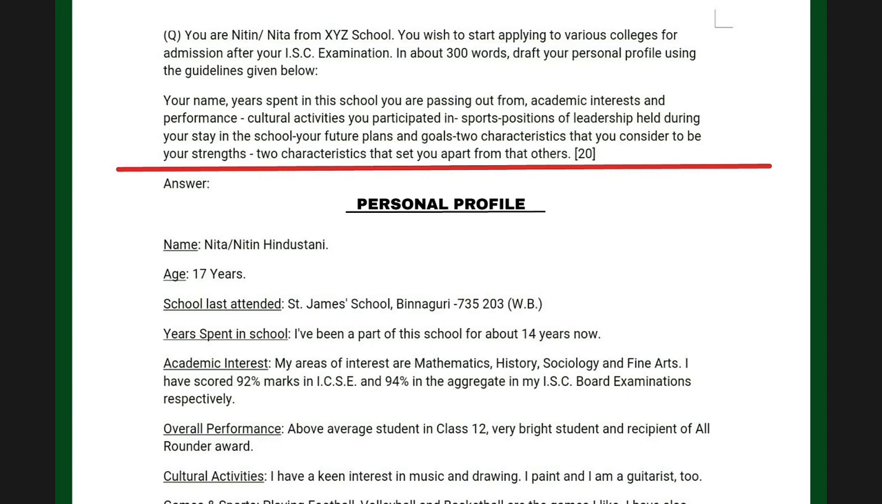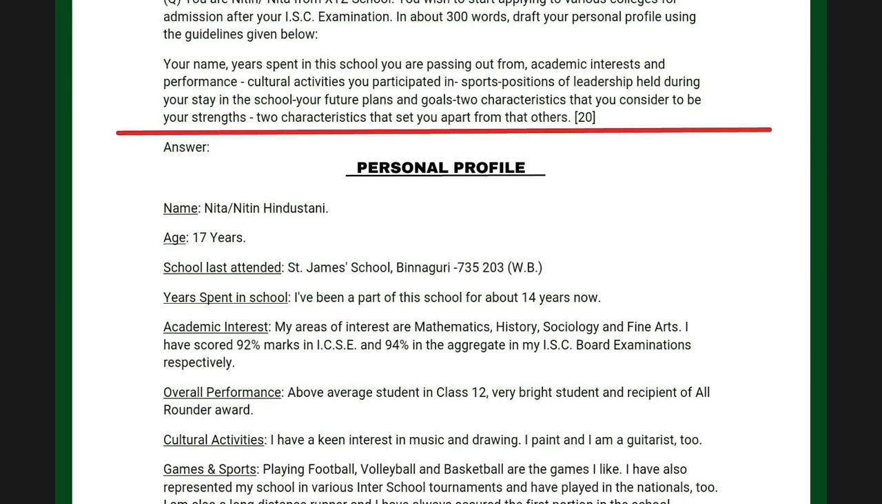So first write personal profile, then underline it, then leave a line, then come to the left hand side, write name, put a colon, underline the word name. I have underlined here for you so that you don't have any confusion. Write your full name. Now in this case, the question said Nita or Nitin. So Nita or Nitin Hindustani. Hindustani, that's just an addition made by me because we are all Indians. Then age. You can leave a line and write age, underline the word age, and write your age. I have written 17 years, you write yours.